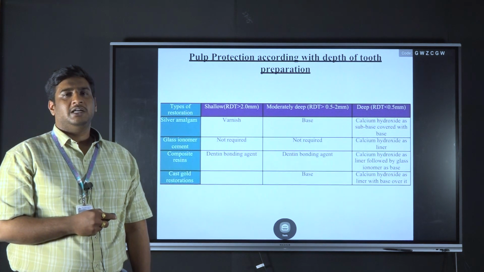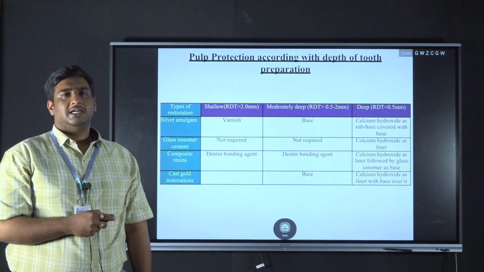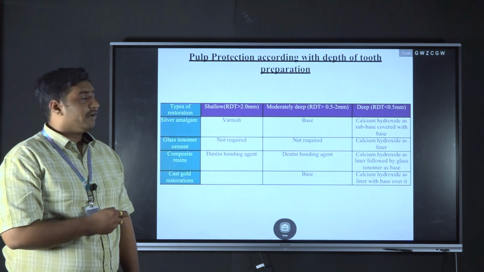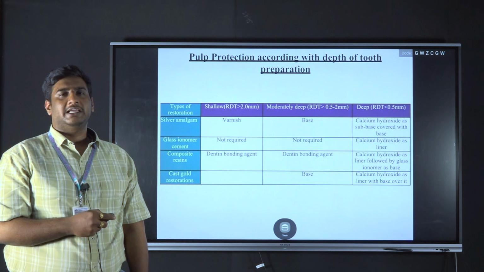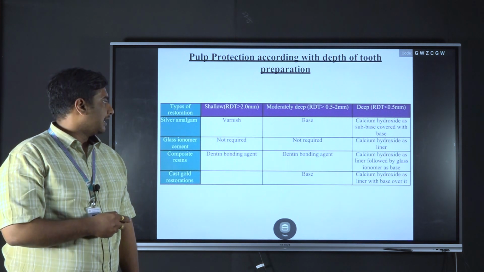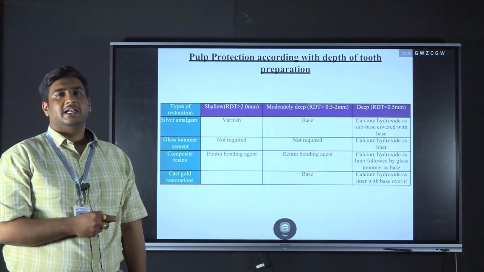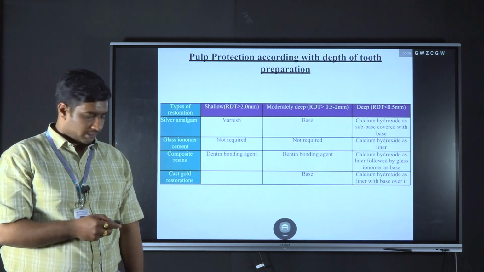For the glass ionomer cement, if the cavity is moderately deep or shallow, that is remaining dentin thickness greater than 2 mm or between 0.5 to 2 mm, there is no need of pulpal protection, as glass ionomer cement has anti-cariogenic property and fluoride release. There is no need of pulpal protection. Whereas if the cavity is deep, again calcium hydroxide is used as a liner, or glass ionomer cement is used as a restorative material.